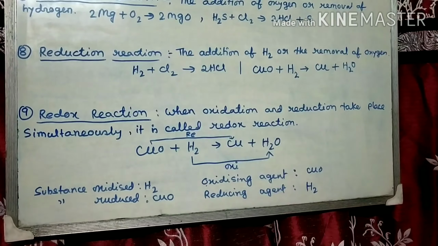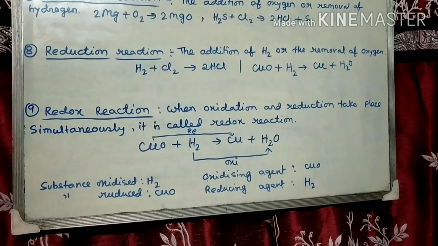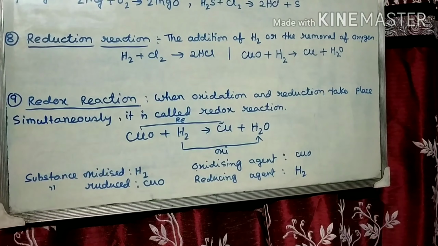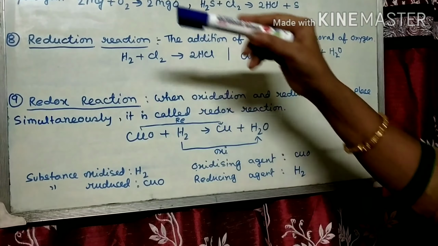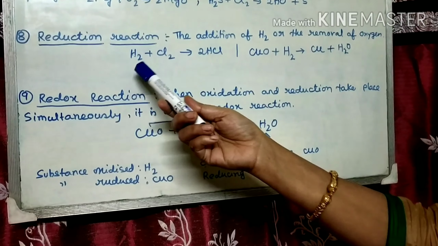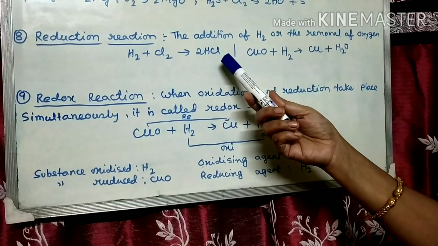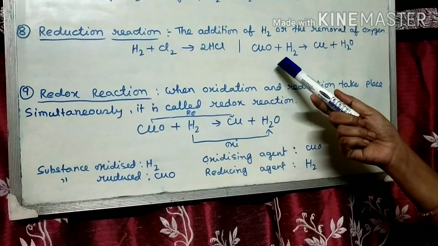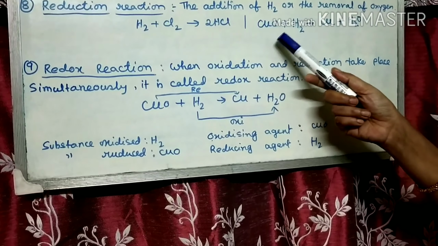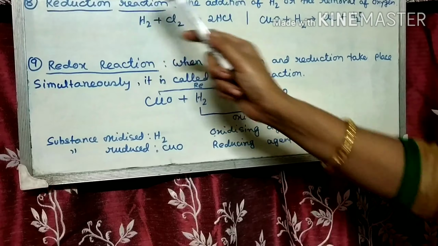Next, reduction reaction. A chemical reaction in which hydrogen is added or oxygen is removed is known as reduction reaction. It is just the opposite of oxidation reaction. See the example. H2 plus Cl2: this means hydrogen is added with chlorine, so HCl is formed. And second example, CuO plus H2 gives Cu plus H2O. In this case, oxygen is removed from CuO, so they are reduction reactions.